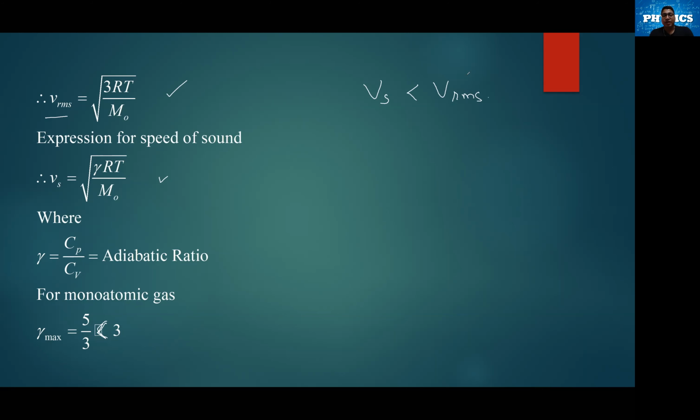And that's why अगर आप एक sound को different gas molecule में लोगे, of course VRMS depends upon the molar mass.